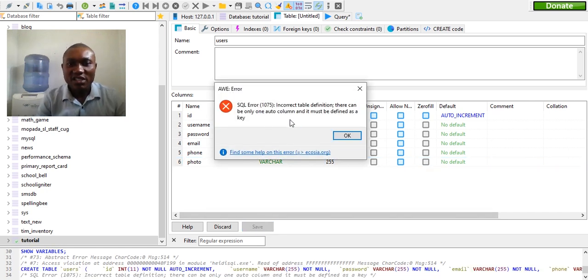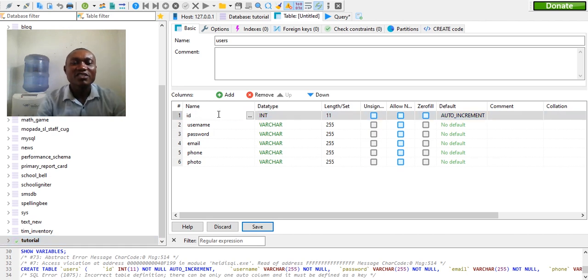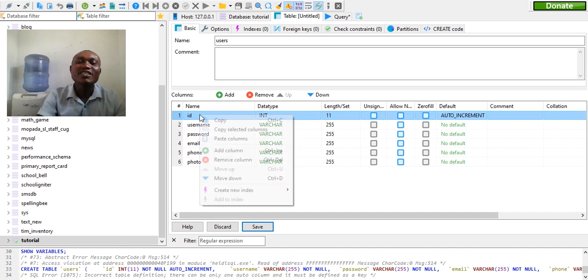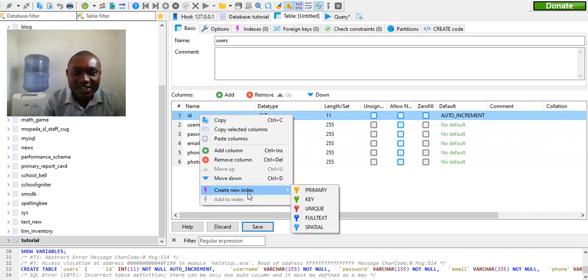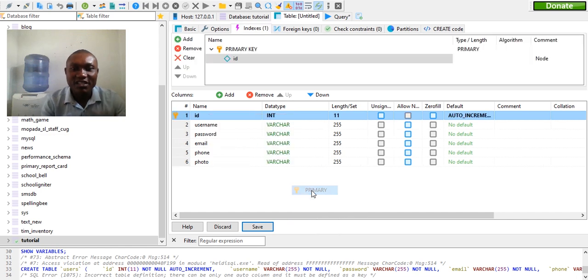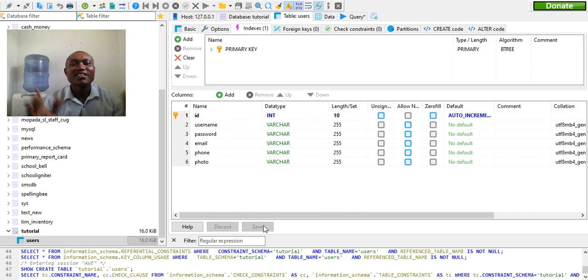Now it is going to tell you: incorrect table definition, there can be only one auto increment column and it must be defined as a key. So now we are not able to save this because there is an error. The error is telling me that we should make this an auto increment, and it says we should let the system know that it is a key. Alright, so we right click here, you go to create new index, you select primary key, you select it, then we say save. Automatically it has saved.